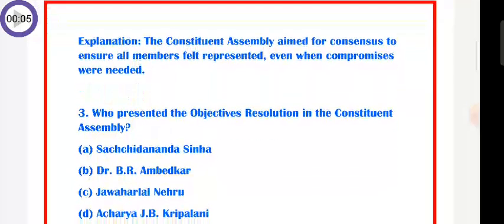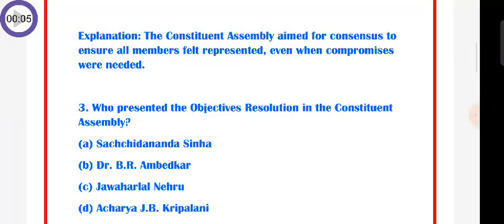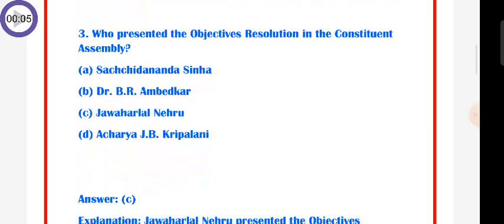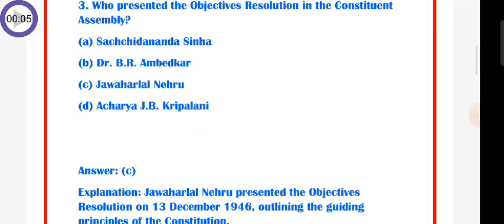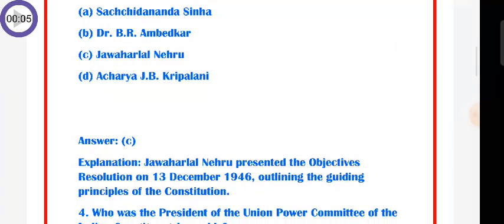Question number 3: who presented the Objectives Resolution in the Constituent Assembly? A. Sachinanda Sinha, B. Dr. B.R. Ambedkar, C. Jawaharlal Nehru, D. Acharya J.B. Kripalani. So the answer is C. Jawaharlal Nehru. Jawaharlal Nehru presented the Objectives Resolution on 13 December 1946, outlining the guiding principles of the Constitution.